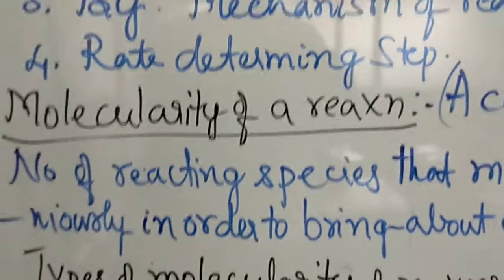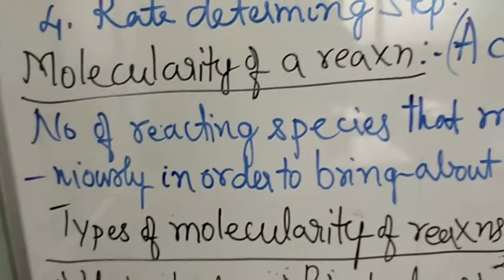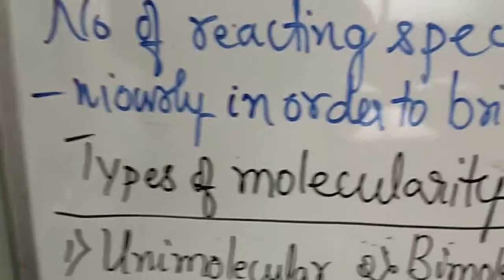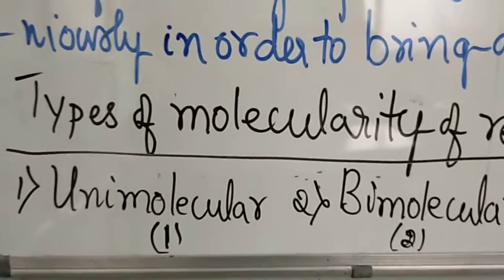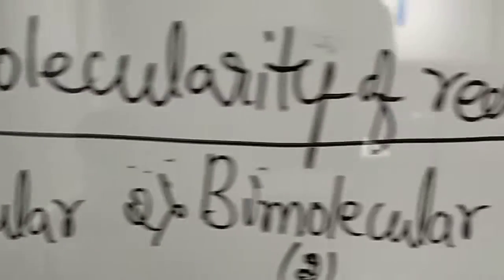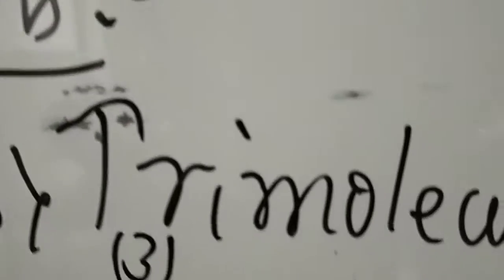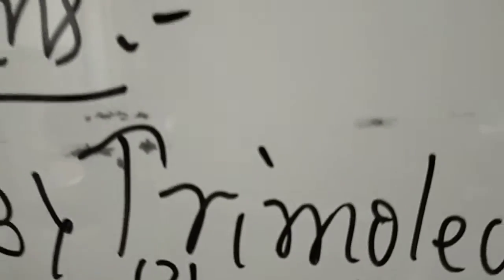So when we look at the molecularity of reactions, the molecularity may be one, so it is a unimolecular reaction. Here are the types of molecularity of reactions. A unimolecular reaction if the molecularity is 1, a bimolecular reaction if the molecularity is 2, and a trimolecular reaction if the molecularity is 3. So again we go for that.